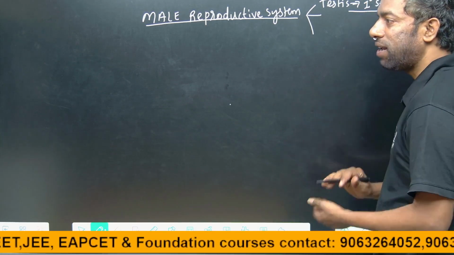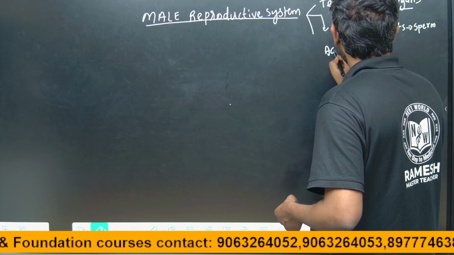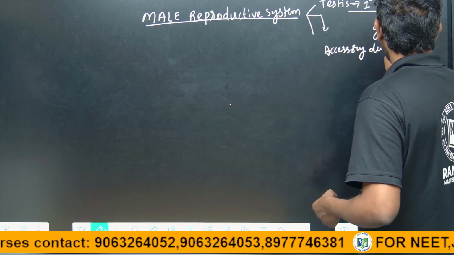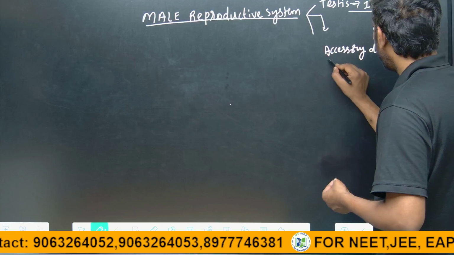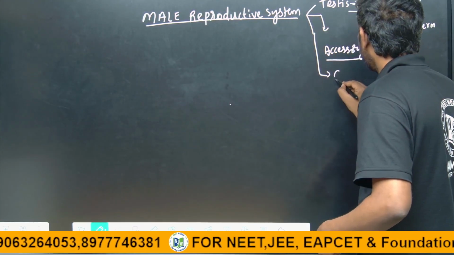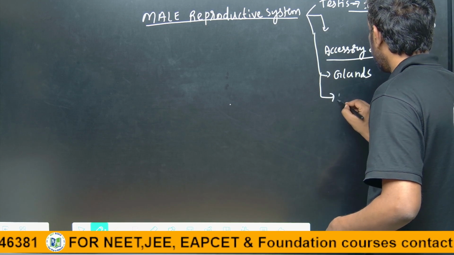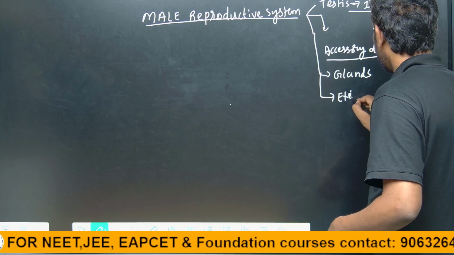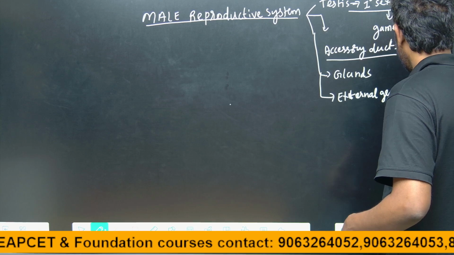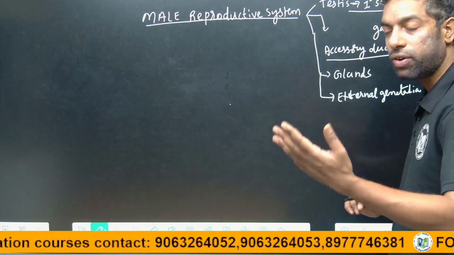Then there are accessory ducts, which we will discuss, and glands and external genitalia. We are going to discuss them.